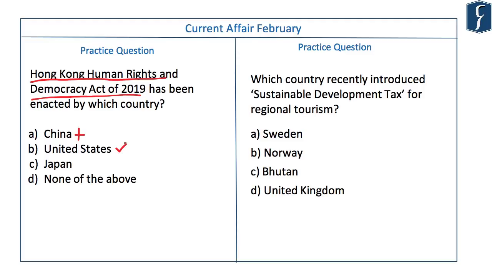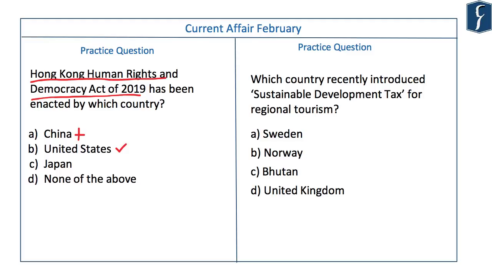And it will require the United States Department of State and other agencies to conduct an annual review to determine whether the changes in Hong Kong's political status justify changing the unique favorable trade relation between US and Hong Kong. And recently, President Donald Trump has taken back the special status of Hong Kong as an economic partner to the